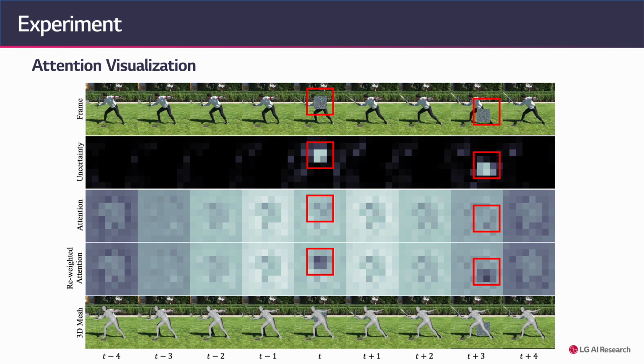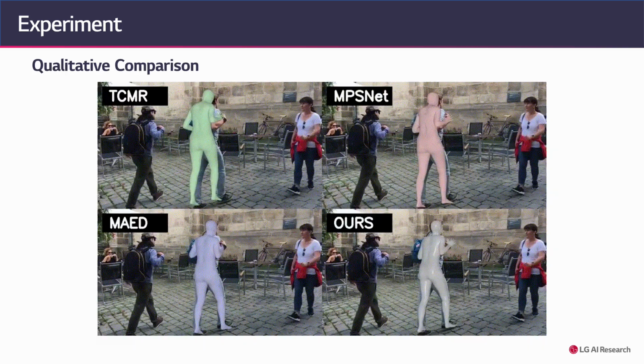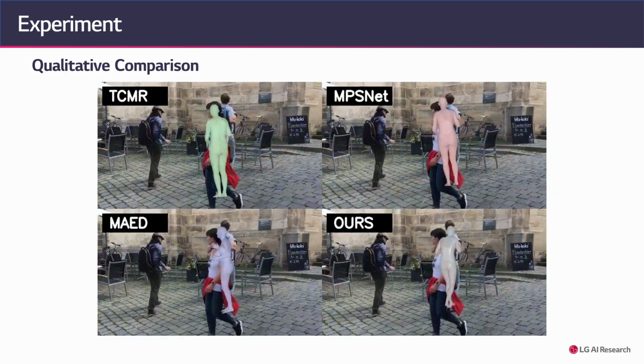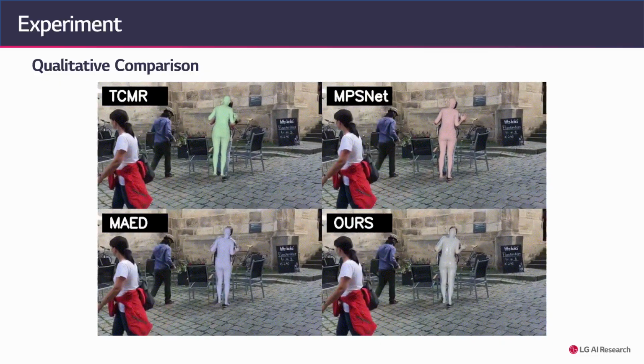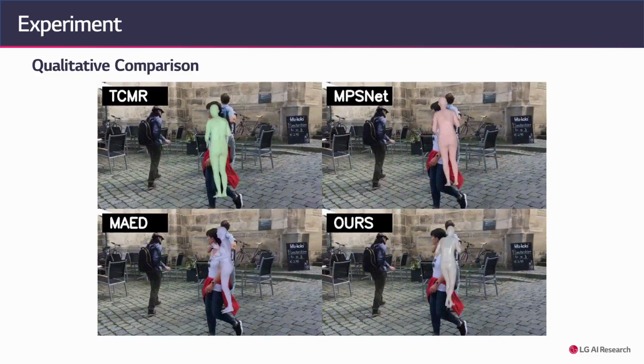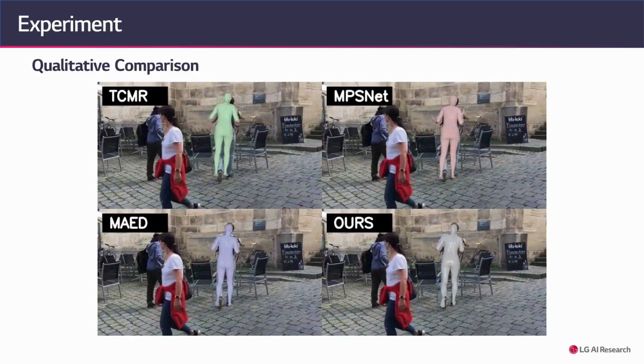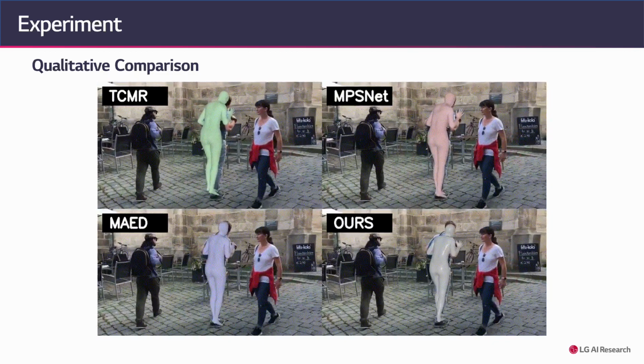Furthermore, the predicted uncertainty map is used to reweight the attention map from the third row to the fourth row. The last row displays the predicted 3D mesh when each time sequence is the current time sequence, and the results demonstrate the robustness of our model to occlusion. Compared to other video-based methods, our method shows better performance in terms of reconstruction error and acceleration error, especially in the case of hard occlusion.